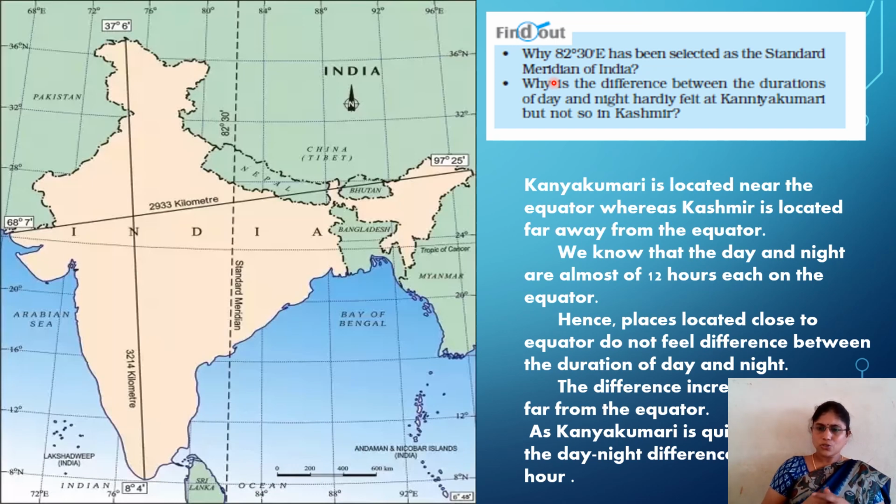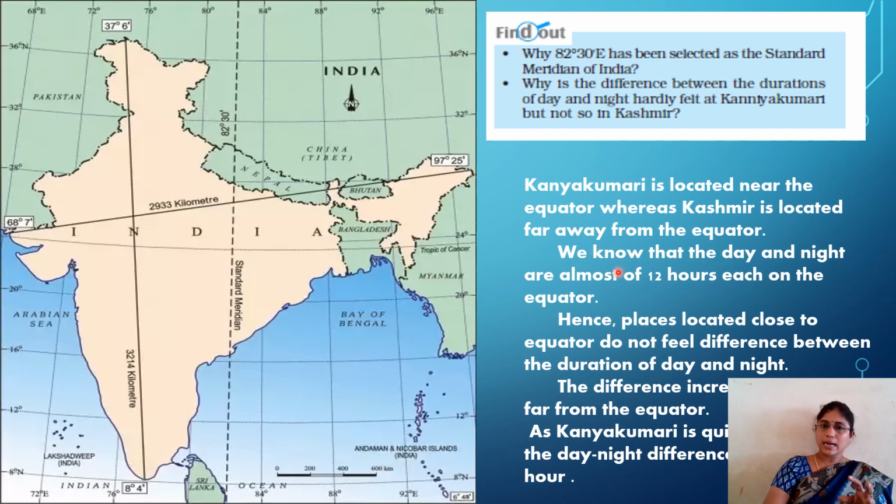Is it clear? So the temperature is less, and one more reason is due to the Himalayas. Kanyakumari is located near the equator, whereas Kashmir is located far away from the equator. Which is closer to the equator? 8 degrees 4 minutes, obviously Kanyakumari. Whereas 37 degrees 6 minutes, Jammu and Kashmir is very far from the equator.